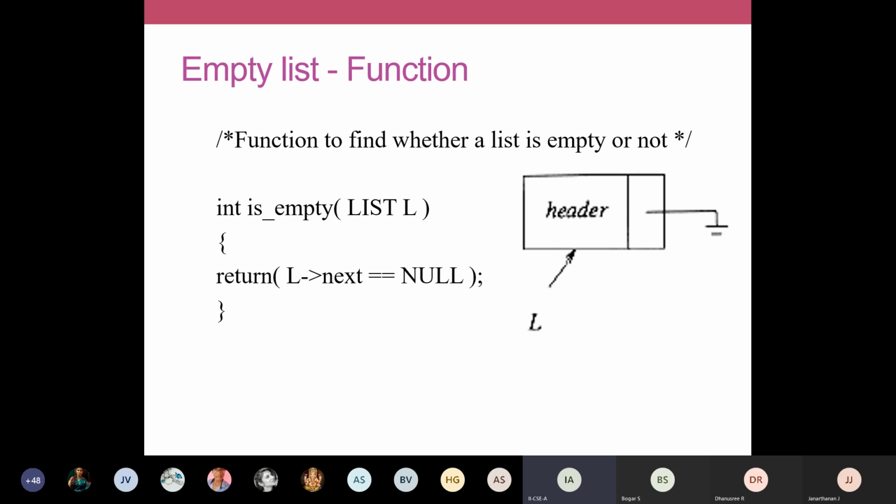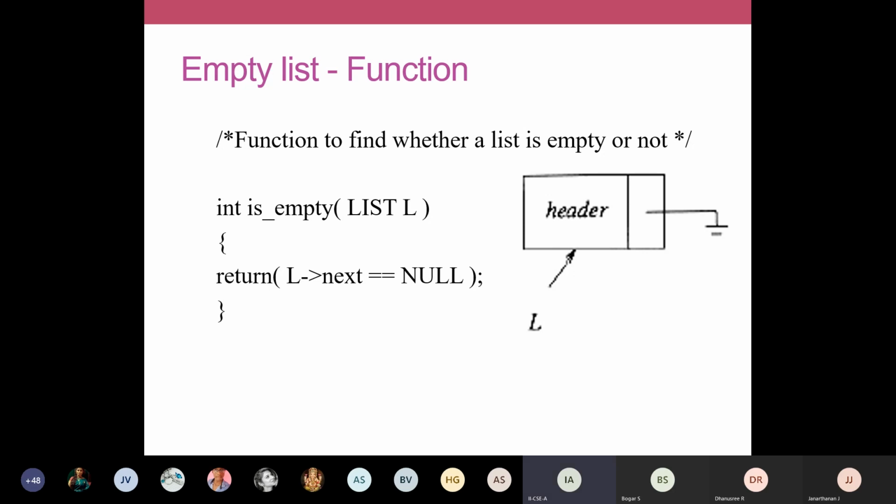Or else, if it does not have null, if it has some address like 1000 or 2000, it means that your list is not empty. So if your L arrow next has some 1000 here, it means that your linked list is not empty. In that case, this will return false. It will return a 0. That is the function definition here. It will return either a 0 or 1 based on the output of this comparison statement.